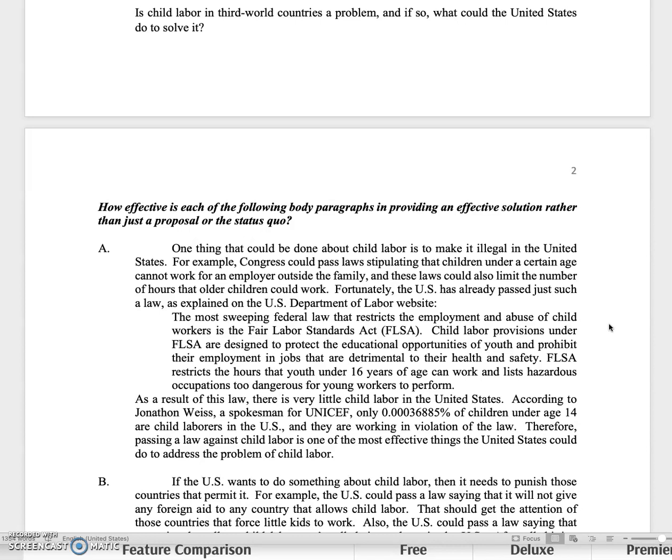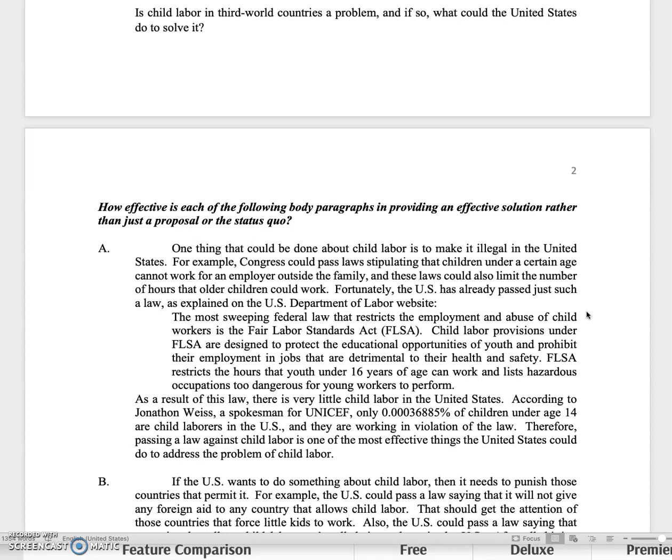And I want you to read each one of these, pause the video, read it, and decide, is this a good solution that's actually offering a remedy that's explained by an expert or that's been tried somewhere else and might be able to be implemented here or in the context we're talking about? Or is it just a proposal or the status quo? All right, so let's read through example A, pause the video, and then when you're done, restart it and I'll give you my feedback.